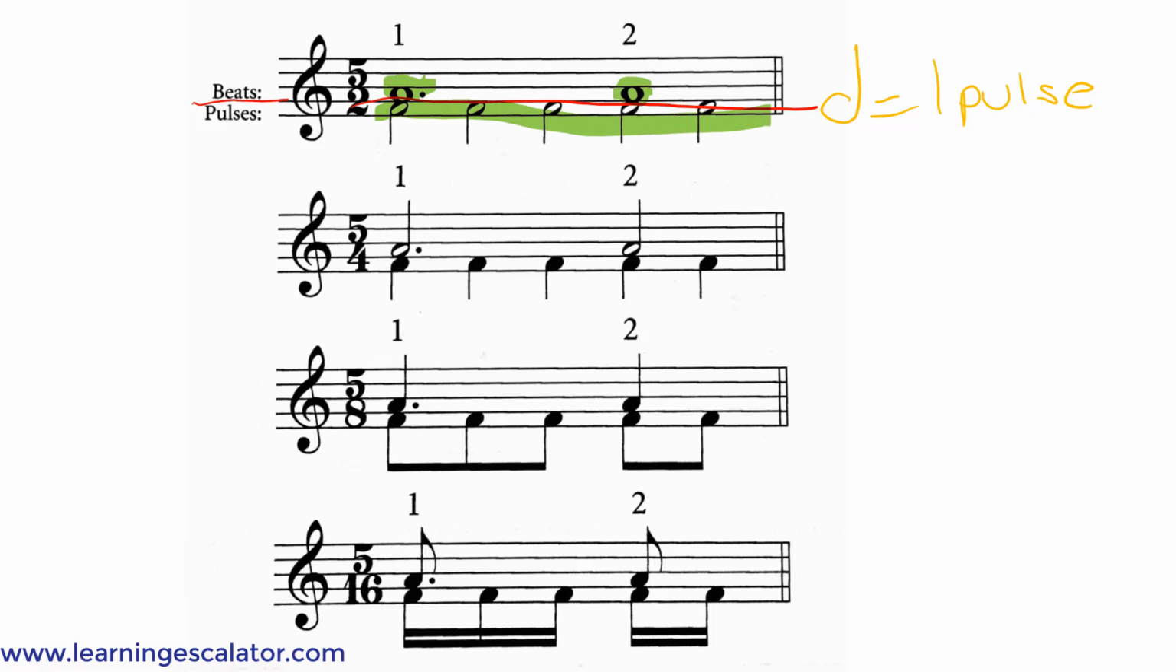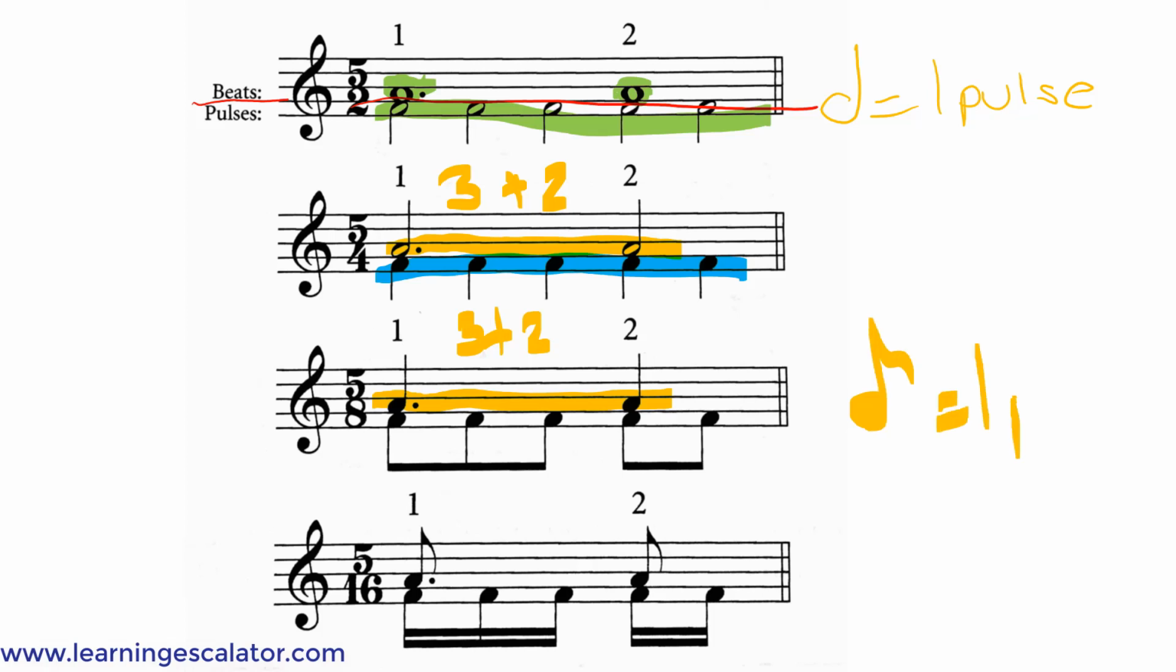In 5/4 time, it's also grouped in 2 plus 3, and the top are the beats, so it's 3 plus 2, and the bottom are 5 quarter notes. In 5/8 time, the top is another 3 plus 2, but they're different note values since each eighth note is equal to 1 pulse. And the bottom is just 5 eighth notes.